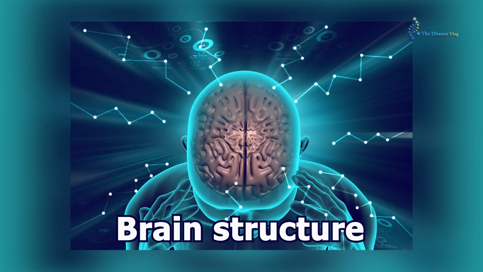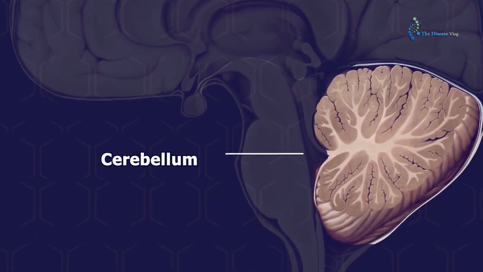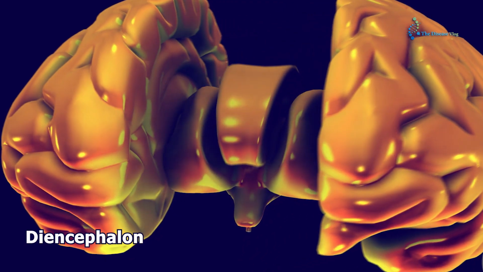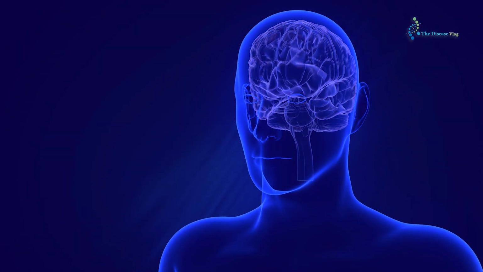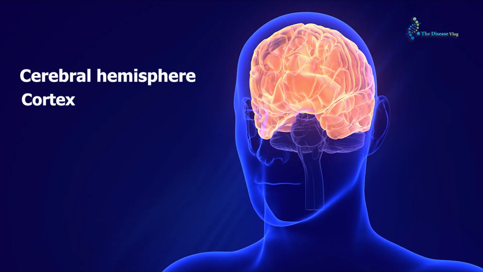Brain structure. The brain has 4 major parts, named the cerebrum, cerebellum, brainstem, and diencephalon. 1. Cerebrum. Higher-level functions like thinking, reasoning, memory, and voluntary movements are carried out by the cerebrum, thus making it the largest area of the brain. The cerebrum is further divided into the cerebral hemispheres and cortex.